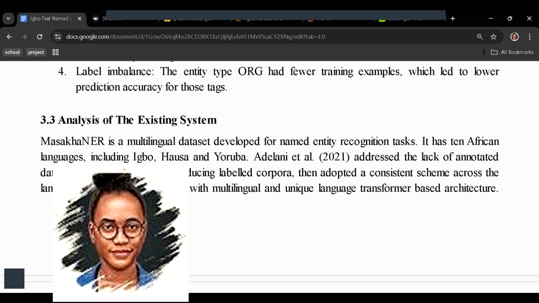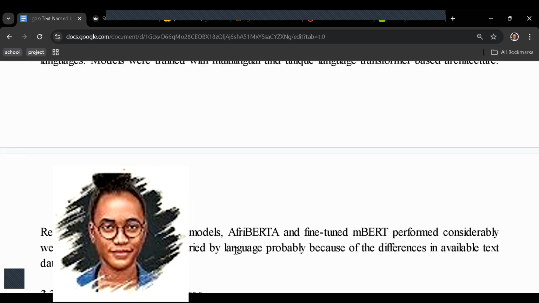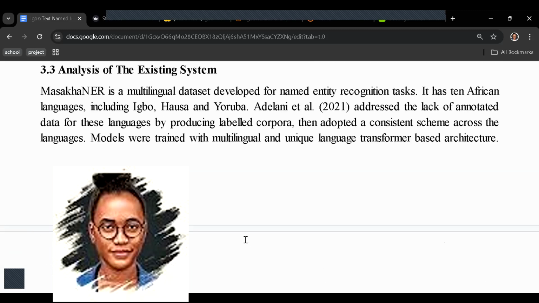But what is our existing system? It is the MasakhaNER model. It is a multilingual dataset developed for named entity recognition tasks. It's made up of 10 African languages: Igbo, Hausa, Yoruba, Amharic, Swahili, etc. These languages are used to train a multilingual BERT model. Then they use the dataset to fine-tune.